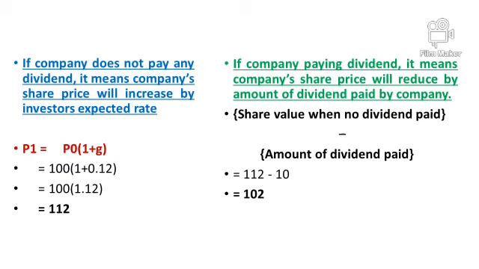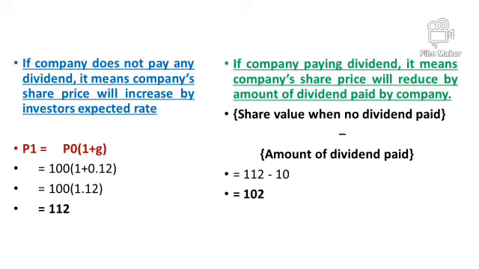So the solution, which you can see in blue font: if the company does not pay any dividend, it means the company's share price will at least grow by the expected rate. So our job is to find the value of share after 1 year. Whatever the value of share today, after 1 year it will grow by the expected rate. So the formula is P1, next year's value, will be whatever it is today, P0, times 1 plus G.